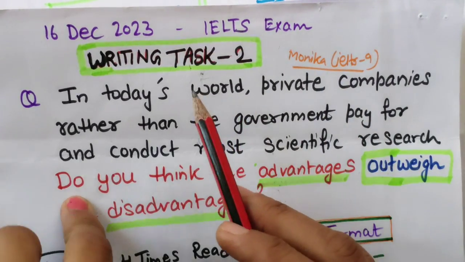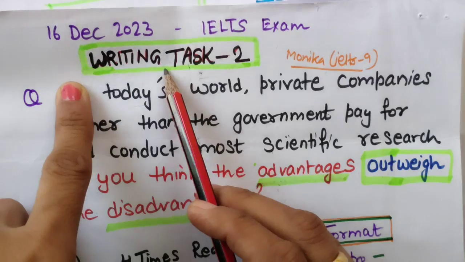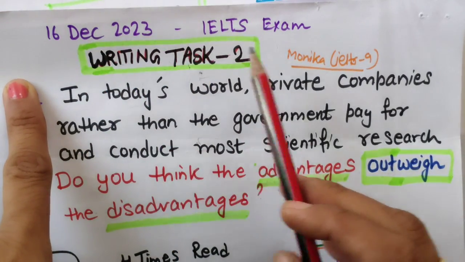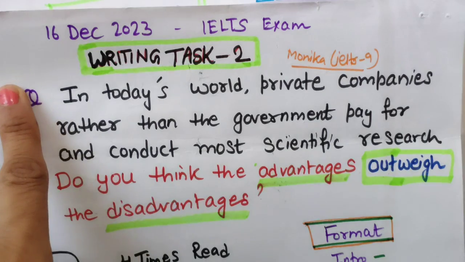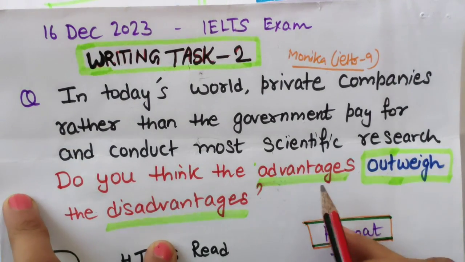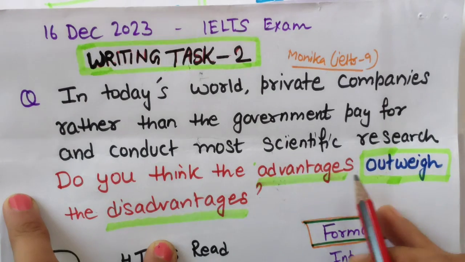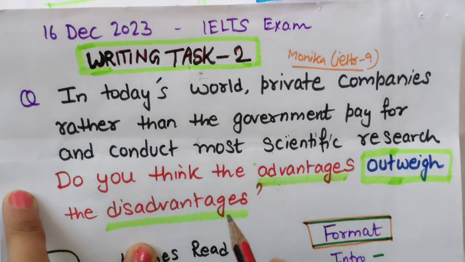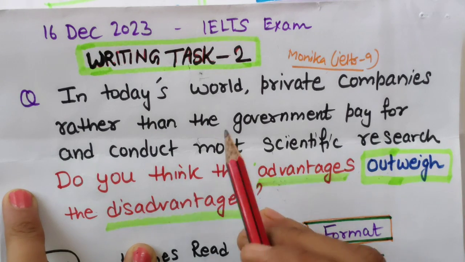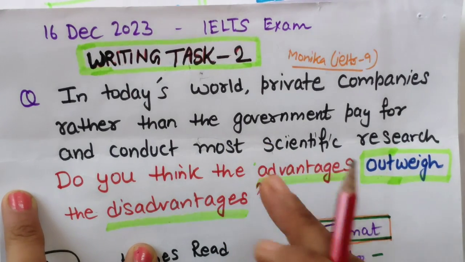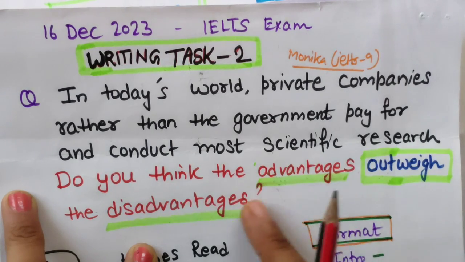So here we will discuss this writing task 2 that was part of the 16 December 2023 IELTS exam in India. So here you can see this outweigh question was there this time: advantages outweigh the disadvantages. Let's read the question statement, and I'm giving you assurance that within 10 minutes you will understand how to write these types of essays.